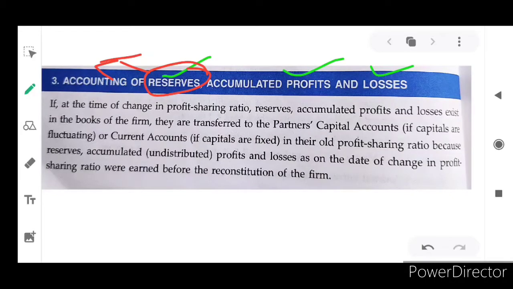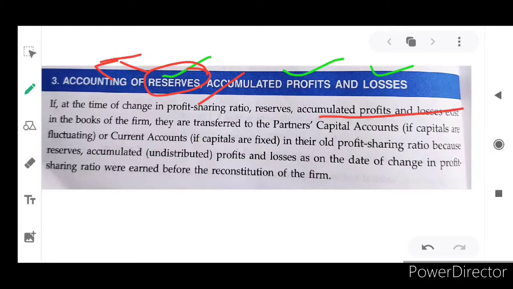Accounting of reserves. So you have a clear idea about what is the reserve and accumulated profit and losses. When will it occur? At the time of change in profit and loss sharing ratio, accumulated profits and losses exist in the books of the firm.